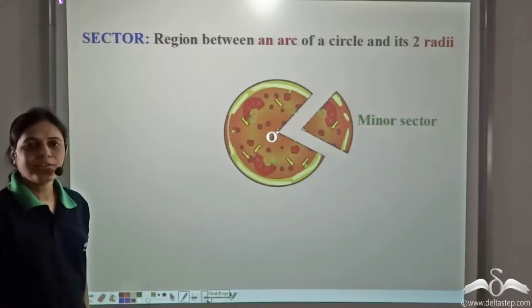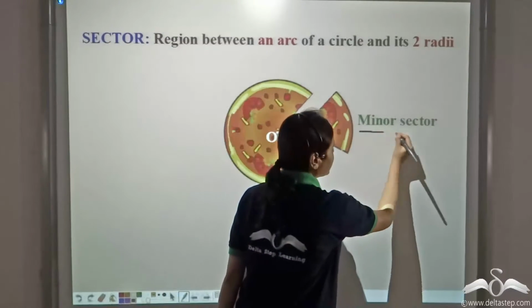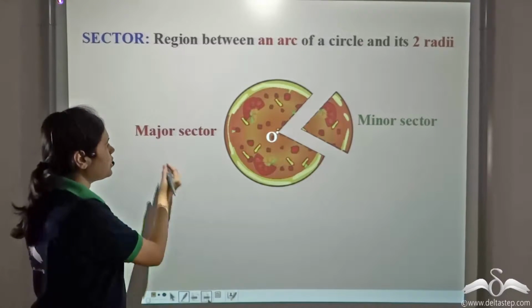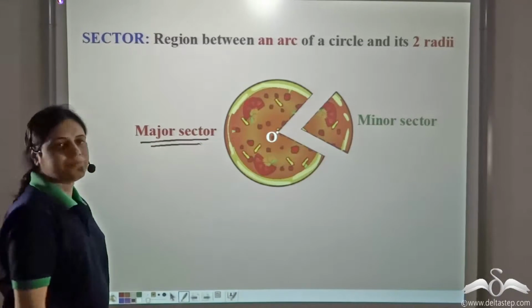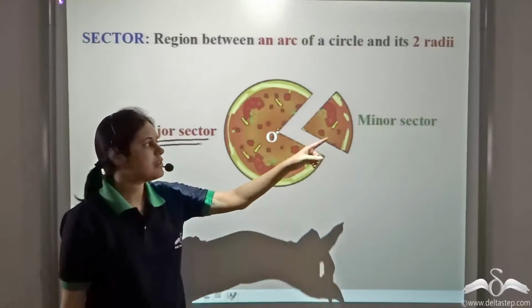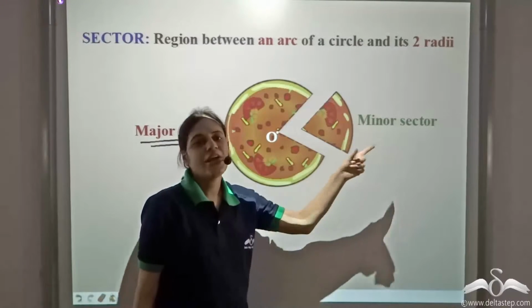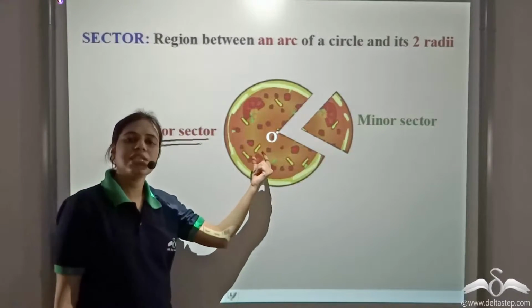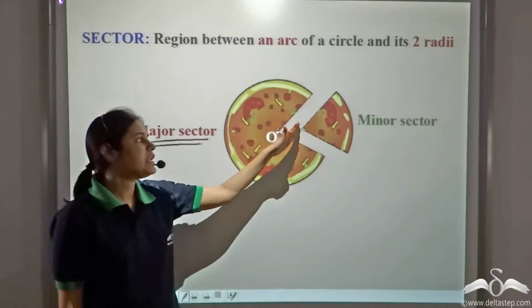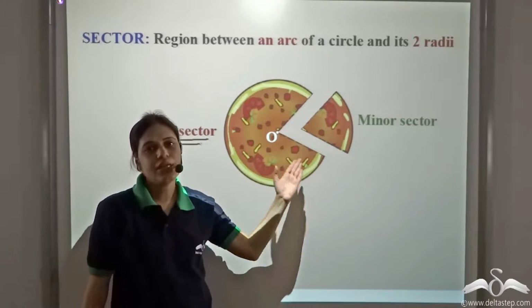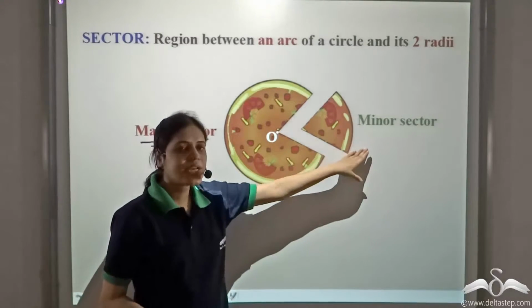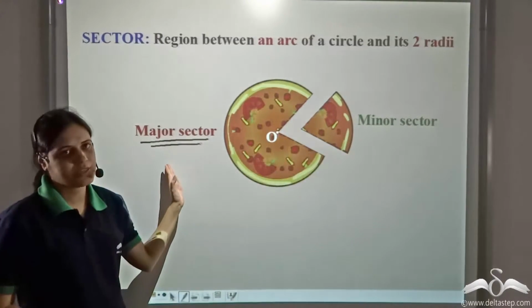Now the smaller one is known as the minor sector, and the larger one is known as the major sector. So the small slice which you had cut is known as the minor sector, and the bigger portion which is left behind is called the major sector. So any two radii of a circle divide the circle into two regions, the minor sector and the major sector.